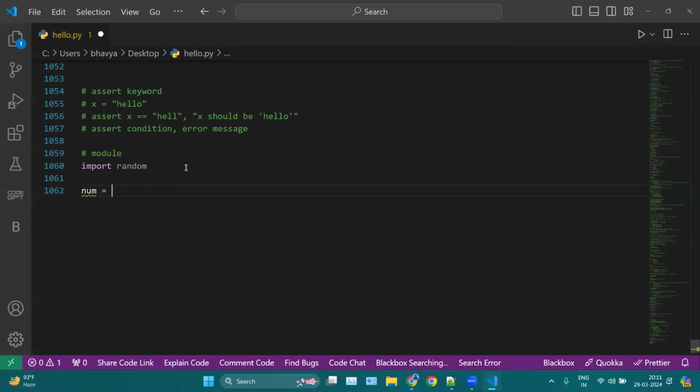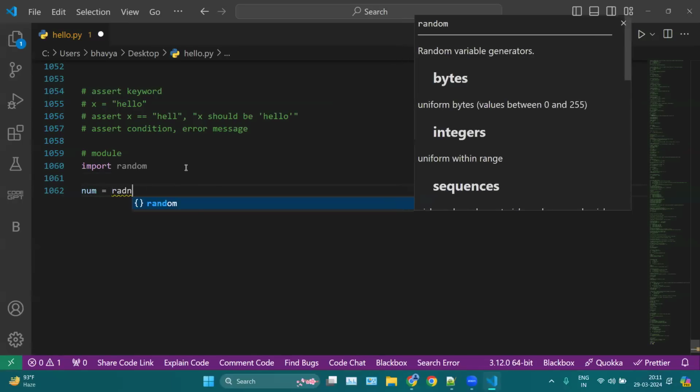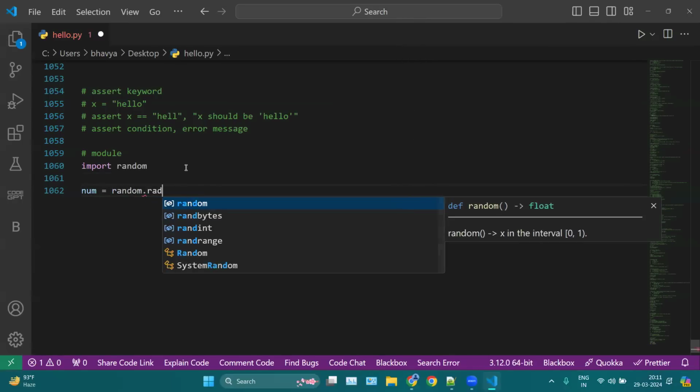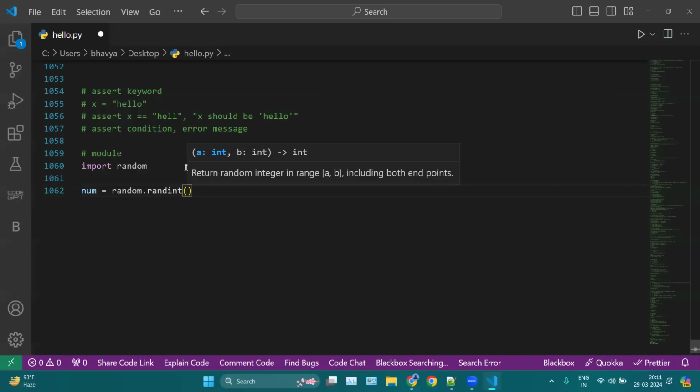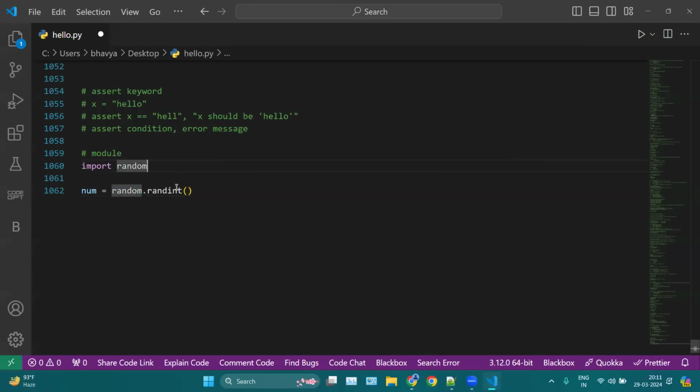Let's say we have num equal random dot randint. Here you can see random is your file. Randint is a function inside my random file.